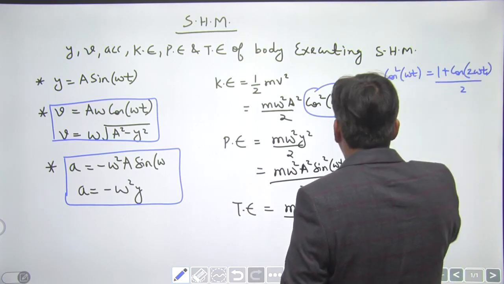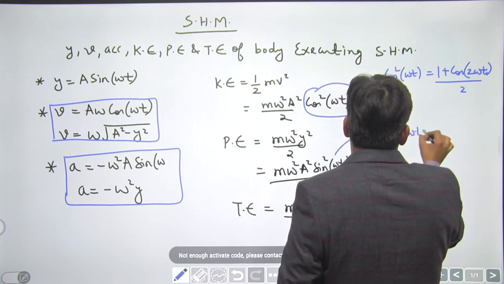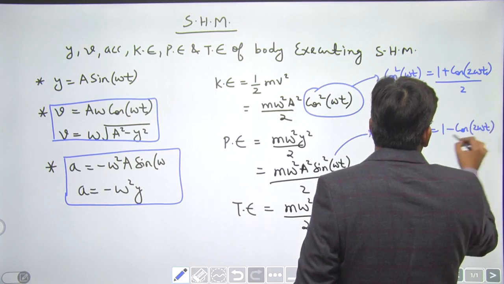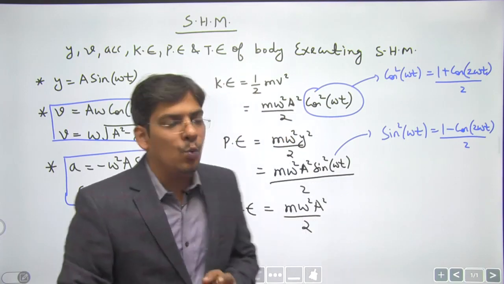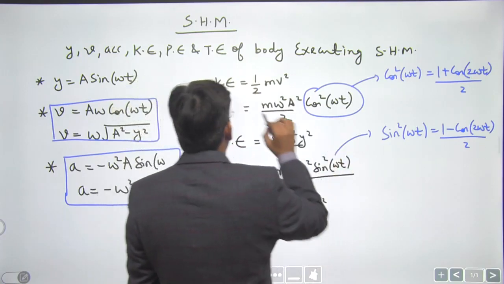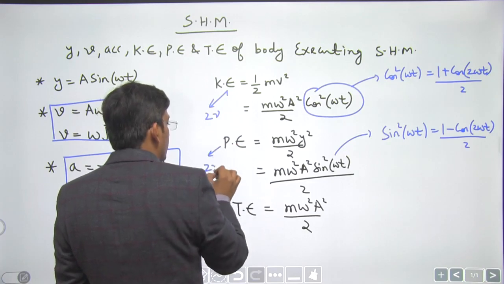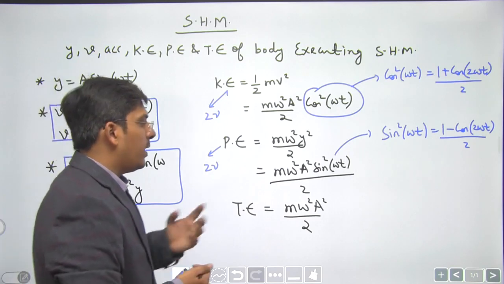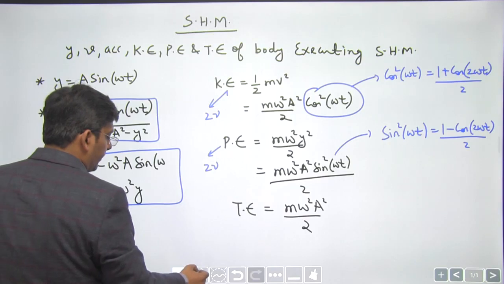Similarly, for sin square omega t, you have the formula (1 minus cos of 2 omega t) divided by 2. So if the frequency of oscillation of a body is nu, then the frequency of oscillation of its kinetic energy is double. The frequency of oscillation of its potential energy is also double. Total energy is not going to oscillate in any way because total energy always remains constant, dear students.